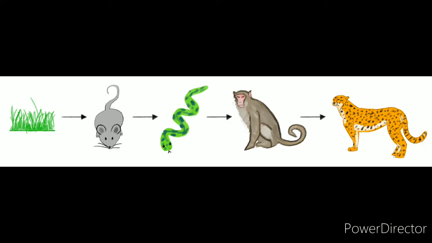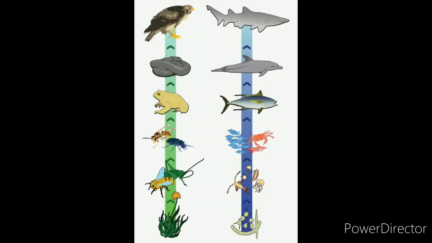The plants are eaten by the rats, which are eaten by the snakes, which are eaten by the monkeys, which are eaten by the leopards. Now let's have a look at this diagram.